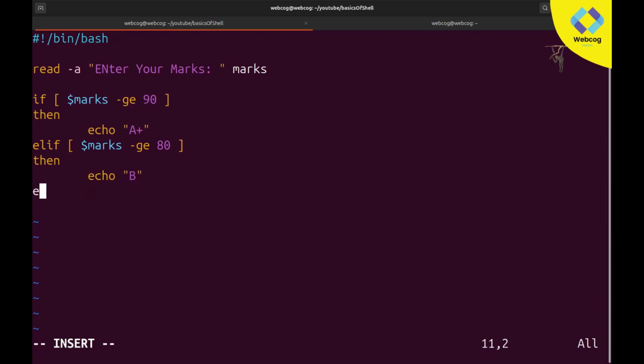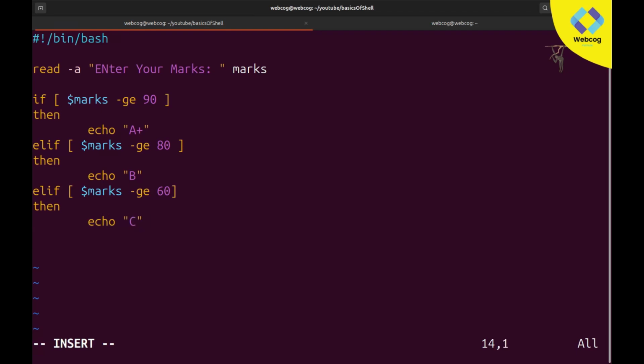B. And same, I am going to make one more condition, elif, dollar marks greater than or equal to 60, then he will echo C grade.